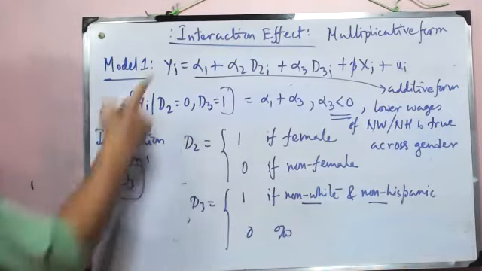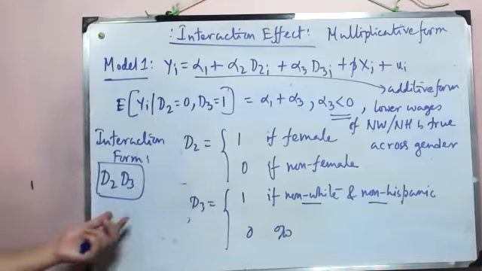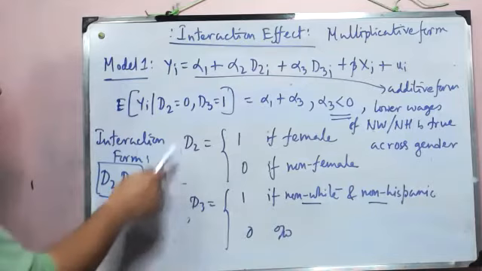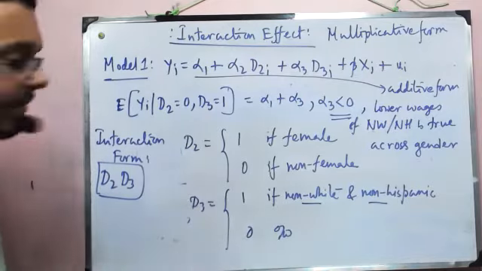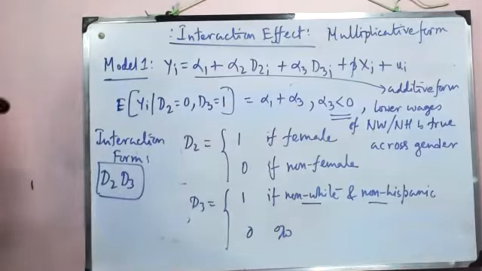Okay, so our multiplicative form. So we want to include that in the model. And when we include that, obviously our definition of dummies or categorical division will change. So we'll look into that also. Okay, so let's just look at the changed model.